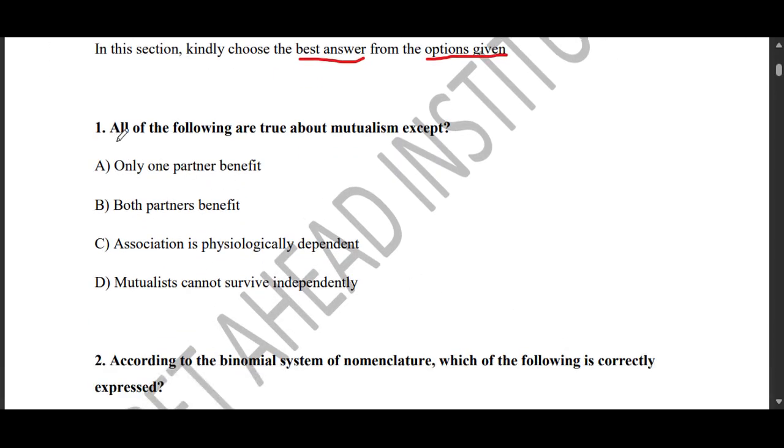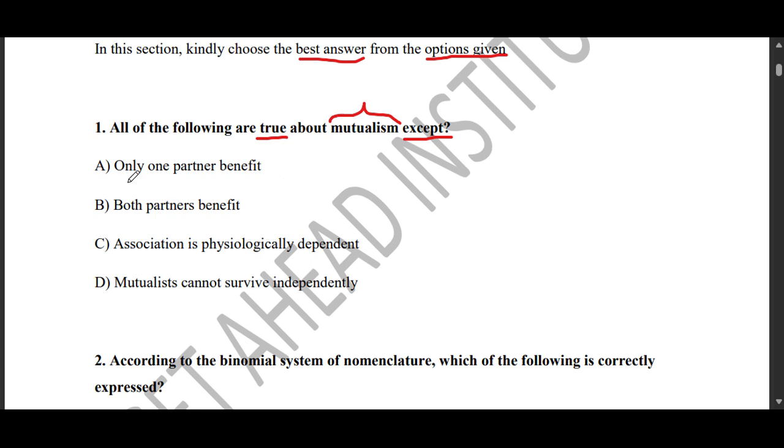Question 1 says, all of the following are true about mutualism except. So in other words, all the statements which have been given here are correct with regards to mutualism. Which one is not, among all the options that have been given?